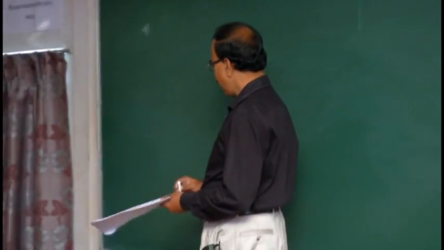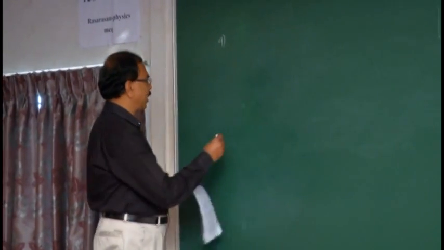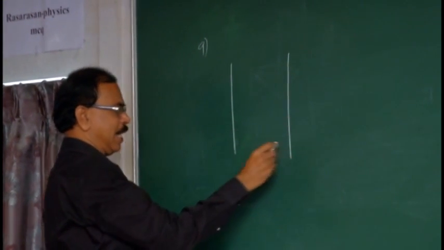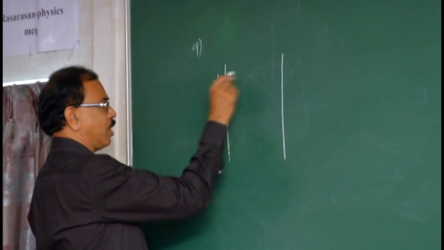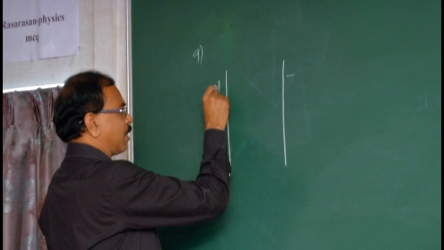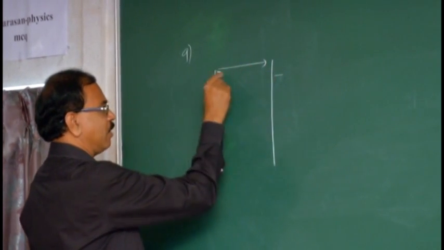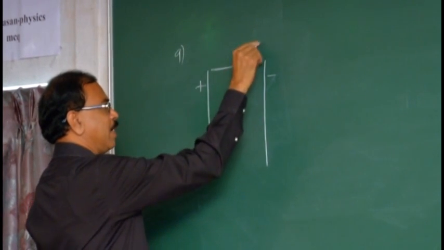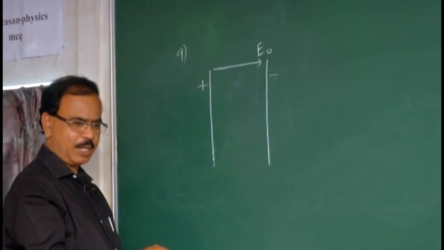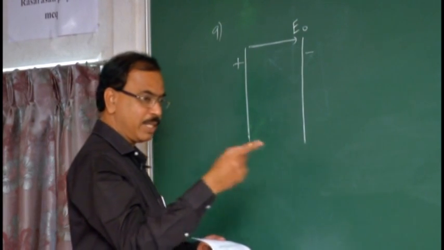Yes, listen. What do you mean by induced and inducing electric field? Consider the two parallel plates given with the charge, positive charge, negative charge, oppositely charged. Hence, the electric field at a point in between the two plates is positive charge away and negative charge towards. Let it be E naught, the existing electric field, external electric field, inducing electric field. It is going to induce some other field.